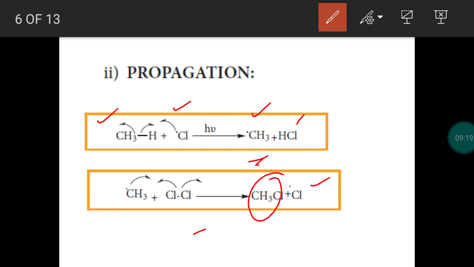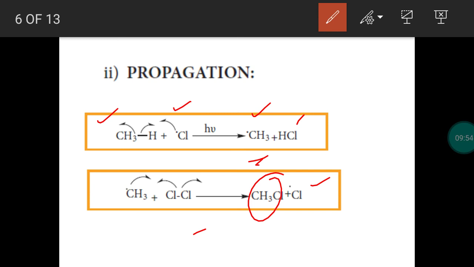Again the chlorine free radical will attack one more substrate methane. Methyl free radical will be produced, and the desired product methyl chloride and one more chlorine free radical will be formed. The reaction is continuing as a chain reaction. At one particular stage we have to stop the reaction. There should be a termination. So for this chain termination we can follow different methods. The easiest one is the consumption of reactant will be over.